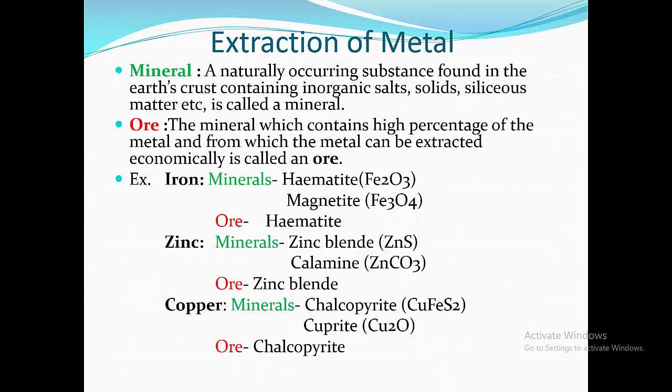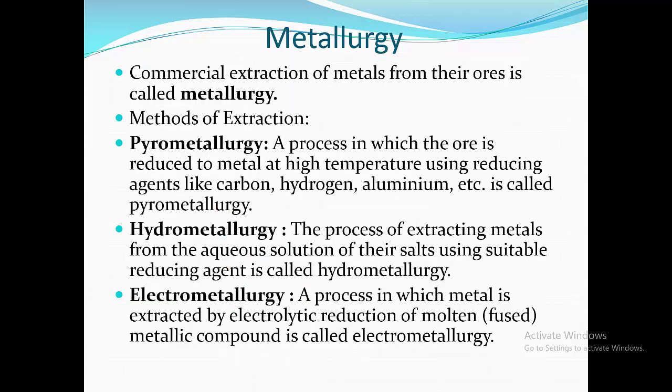Minerals of copper are chalcopyrite or cuprite, but the ore is chalcopyrite. Now metallurgy. It is the process to obtain pure metal from its ore. The definition of metallurgy: commercial extraction of metals from their ore is called metallurgy. Now there are three methods of extraction. First is pyrometallurgy, second is hydrometallurgy, and third is electrometallurgy.